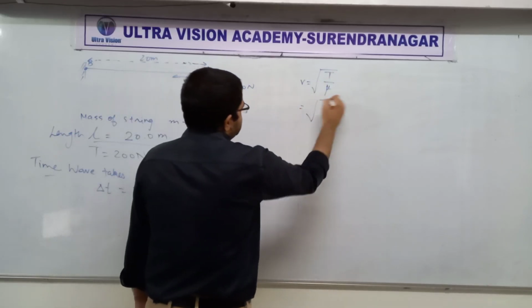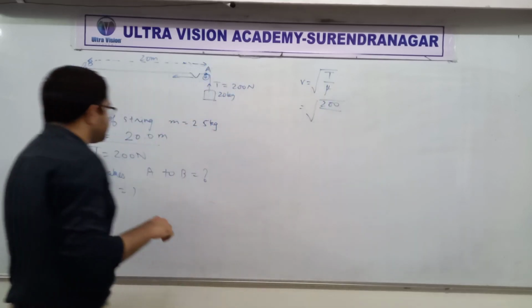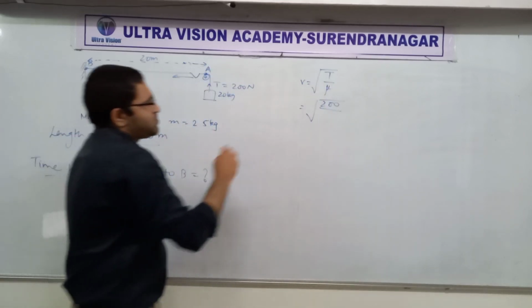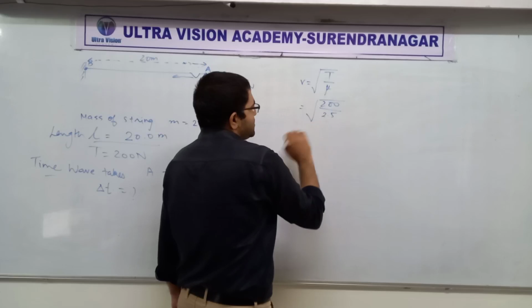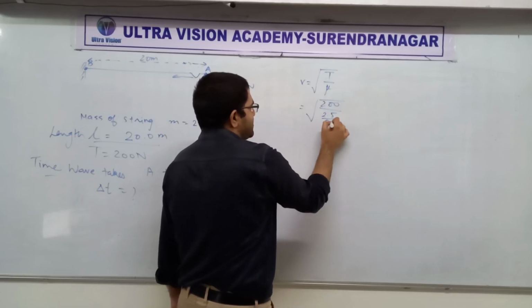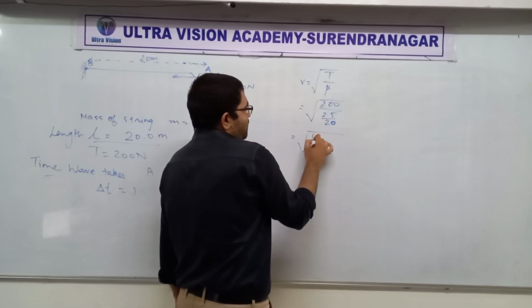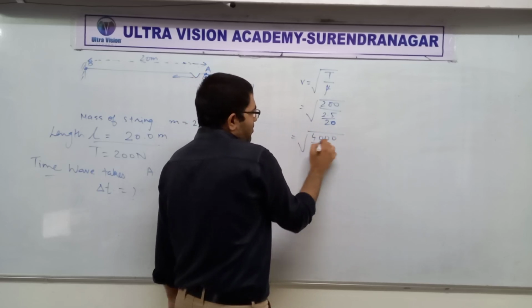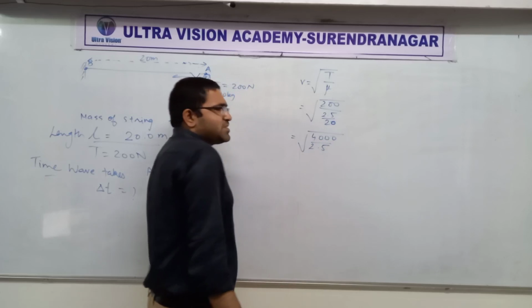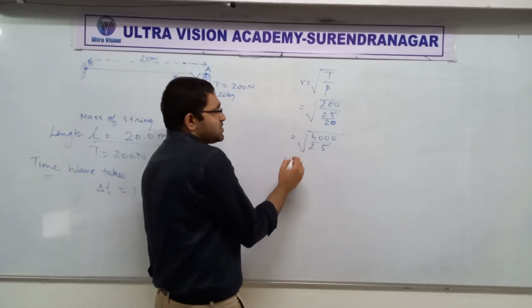Let's put in values: T is 200, mu, the mass per unit length, is 2.5 upon 20. So this is going to be 4000 upon 2.5, and then you take the square root.